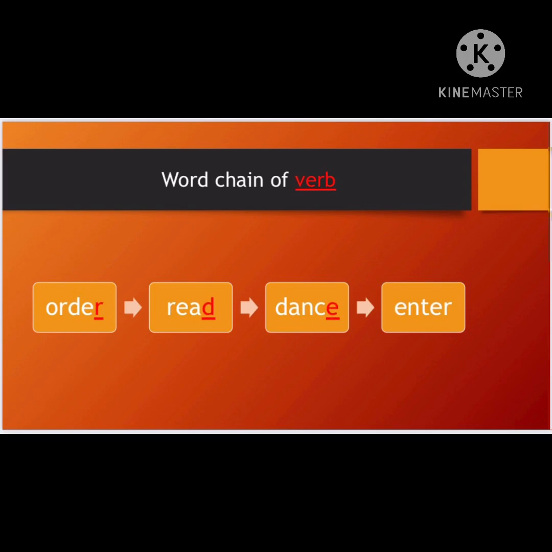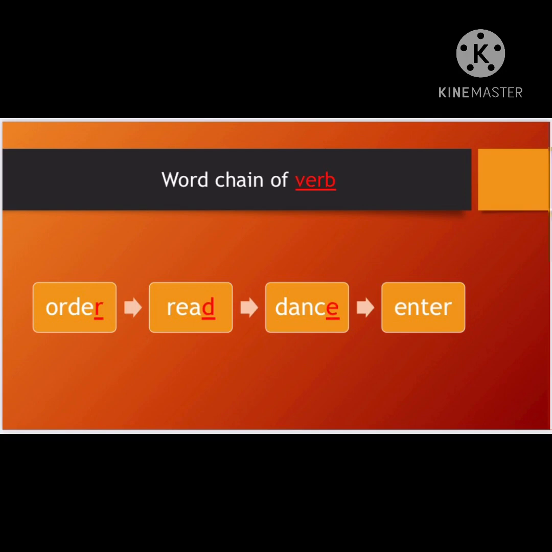Okay. The last letter of the given word read is D. I'll take the same D to make my new word, balancing my category verb, and I'll go with D for dance. I dance. Even that is a verb. So I'm correct, my dear children.